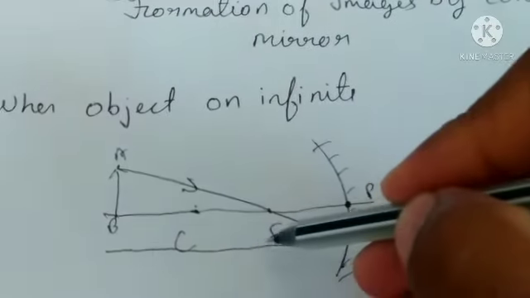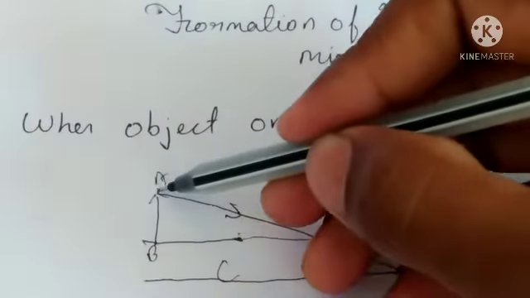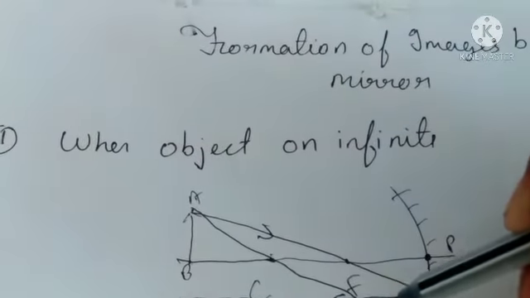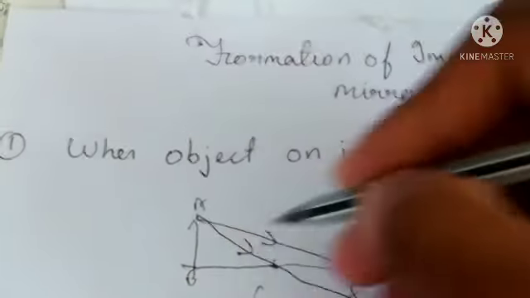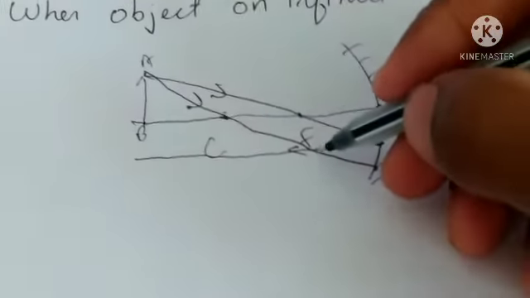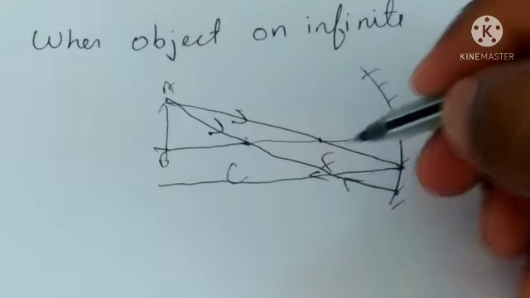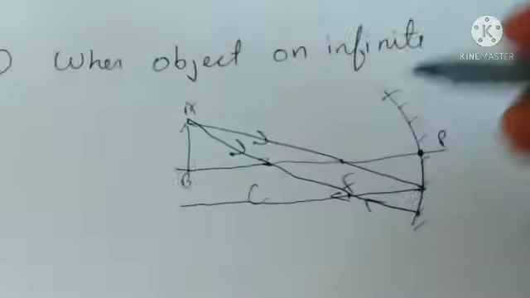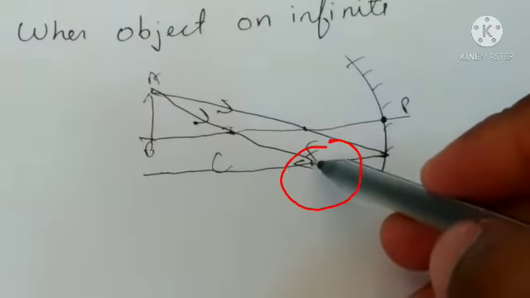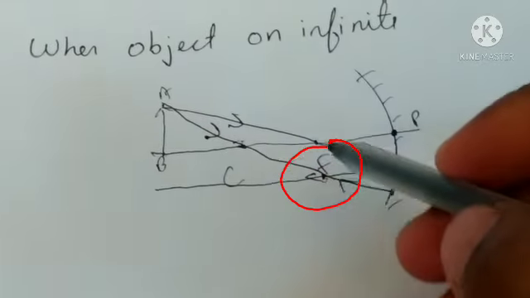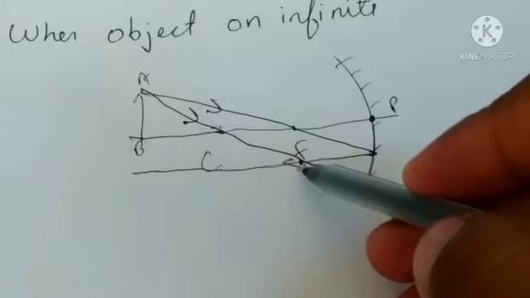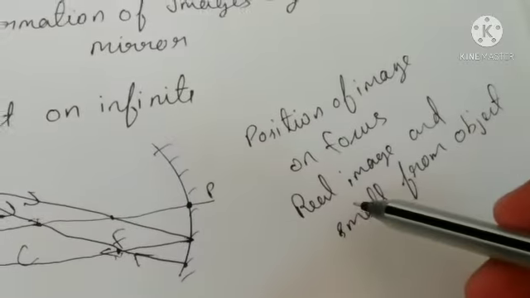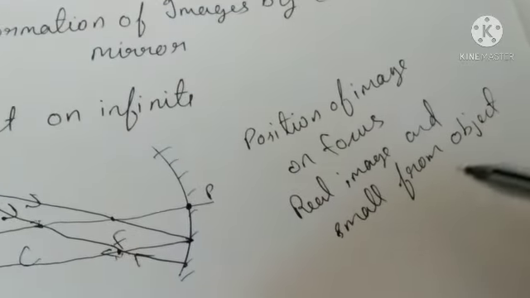So here, second ray comes from the center of curvature and after reflection it returns the same way. The image is formed here because both of the rays cross each other on the focus F. Now our image is formed on the focus. The position of image is on focus, and it is a real image and small compared to the object.